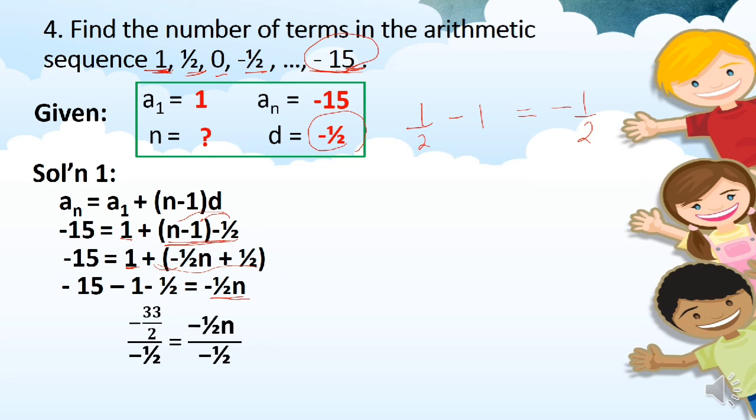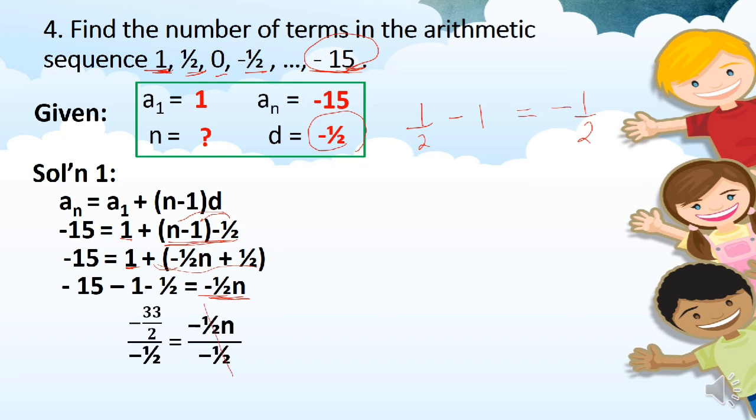On the other side, that's negative 1/2 n. To cancel the coefficient of the variable n, since we only need the value of n, we have to divide both sides by the coefficient negative 1/2. So, divide on the other side too.